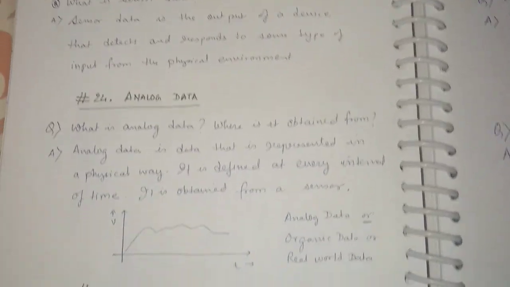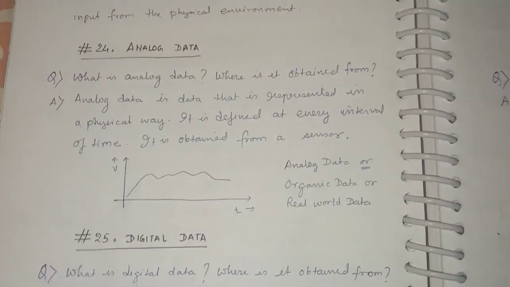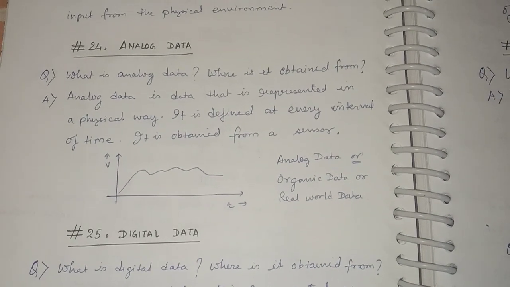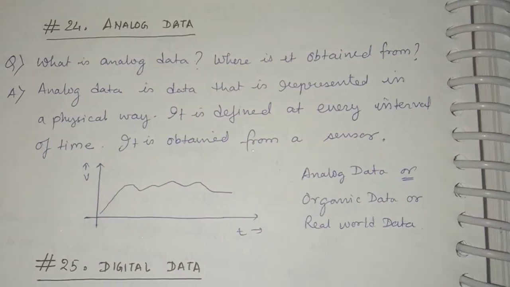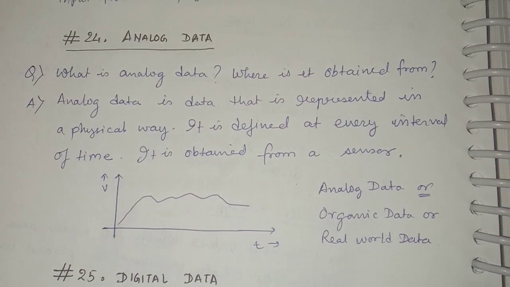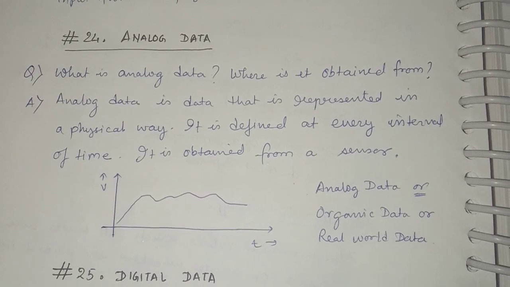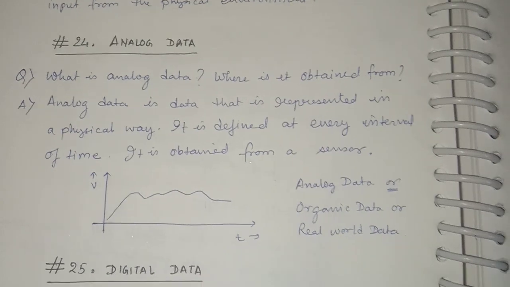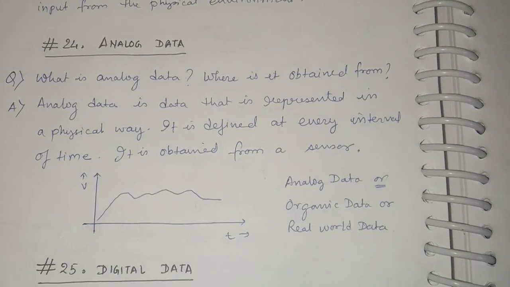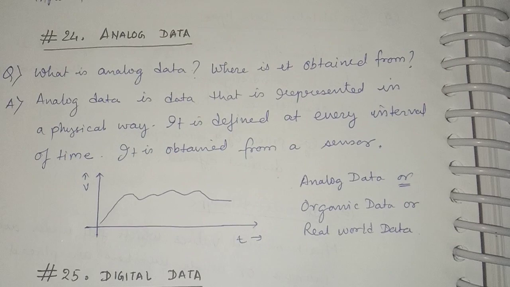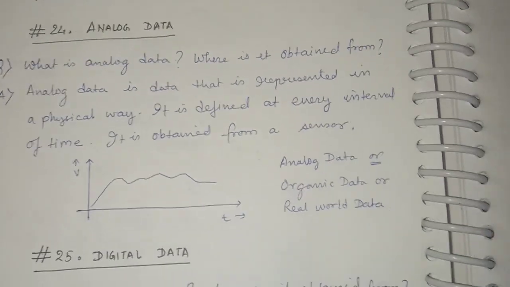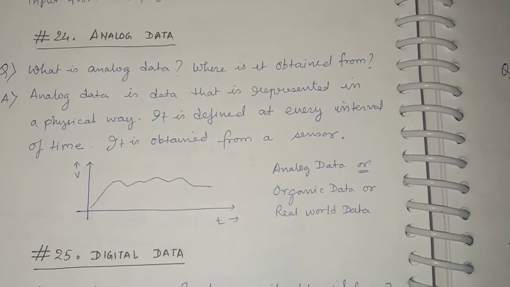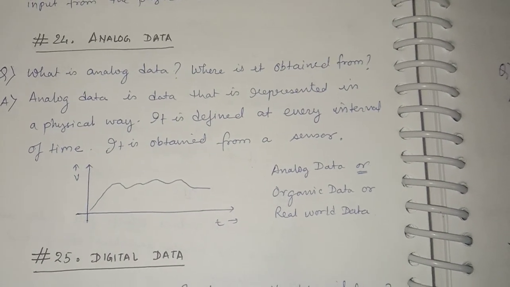Now we are coming towards analog data. What is analog data? Where is it obtained from? Analog data is data that is represented in a physical way. It is defined at every interval of time. It is obtained from a sensor. I'll explain. You can see a graph of voltage versus time. Suppose there is a sensor detecting some value and converting it into voltage.